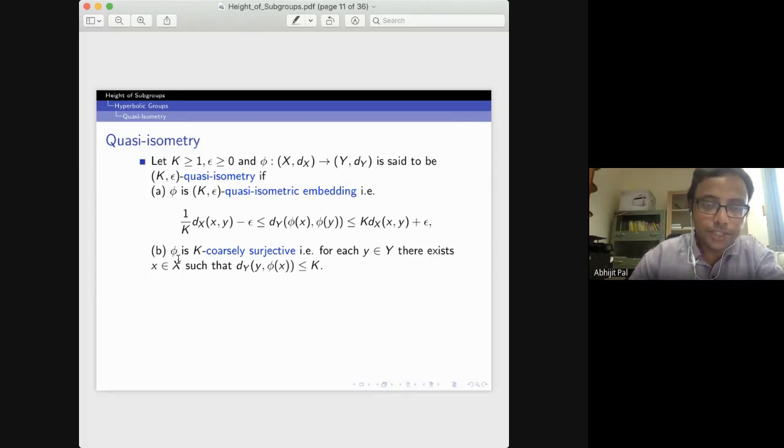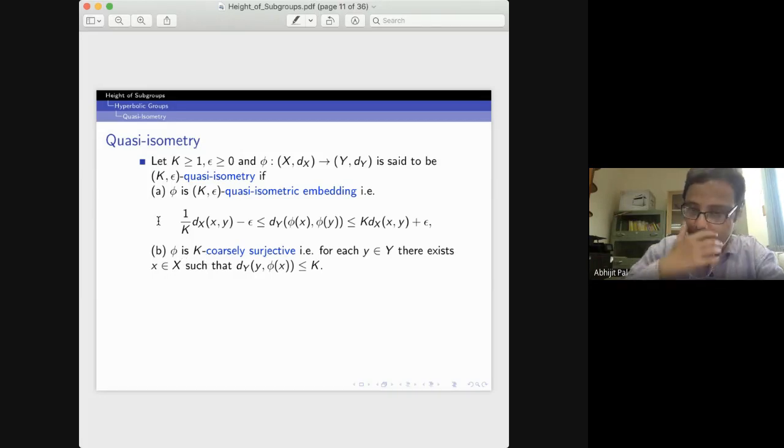And if moreover phi is also coarsely surjective, it means that if you take any element y from the codomain space, there exists an element x from the domain space such that the distance between y and phi(x) is uniformly bounded. Then we call phi coarsely surjective.